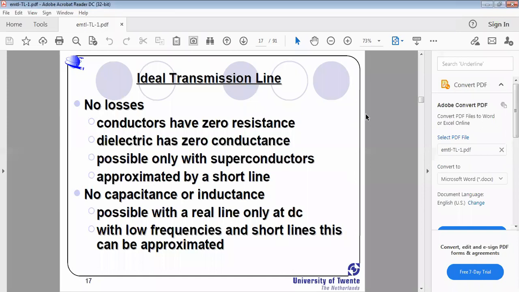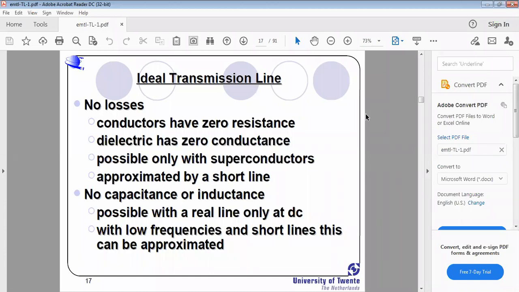See here, ideal transmission line. If the transmission line is ideal, what does it mean? There are no losses in the transmission line, right? If there are no losses, no distortion, and no noise effect, then that transmission line is ideal. And from this point, can you classify the types of transmission lines?